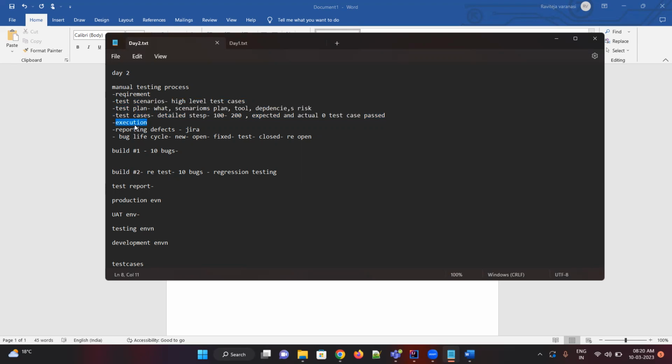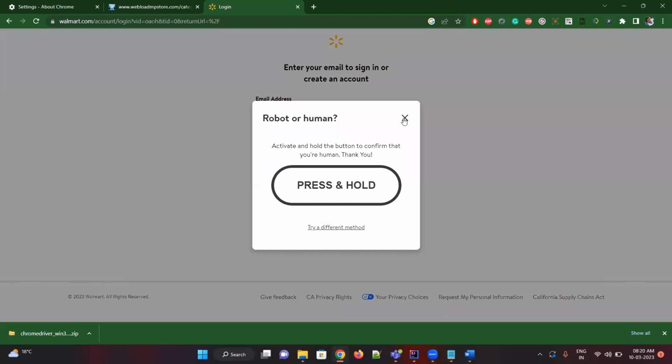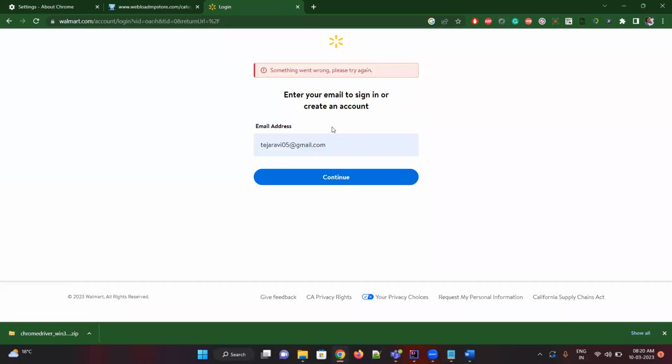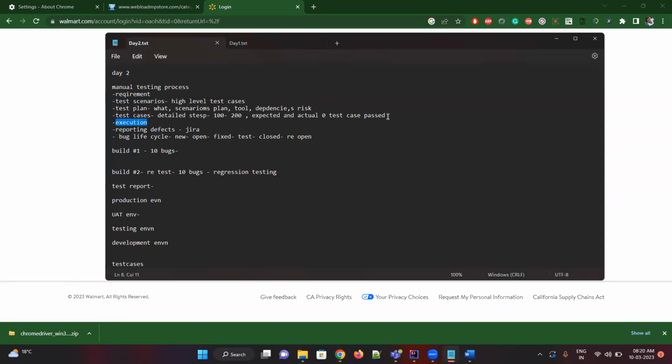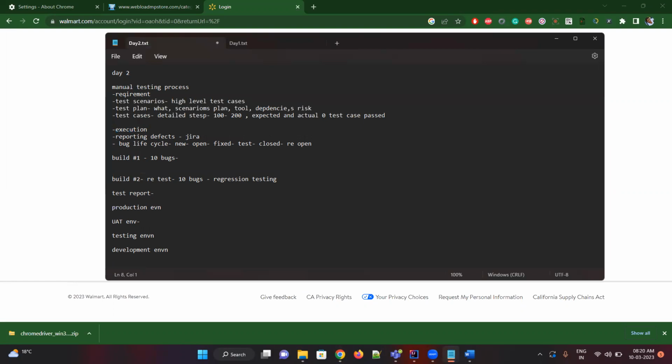Execution is nothing but testing manually, if it's a manual test case. I will check whether it's working or not. If it's automation, I'll run the automation code. In this phase, we'll also be writing code. We have to prepare the automation code. For manual, we can do it directly, but for automation we'll write code. So we'll take some time for automation code preparation, then we'll do the execution.